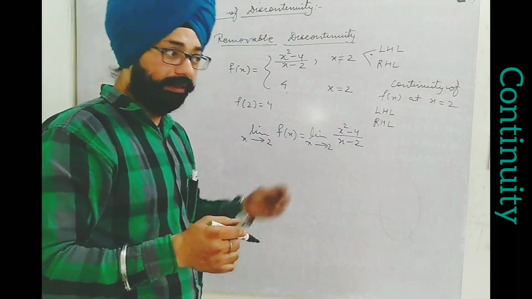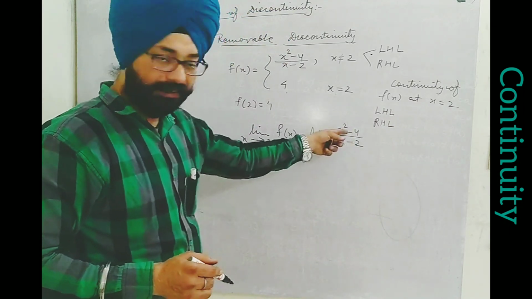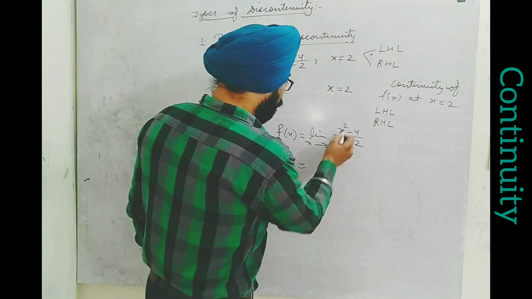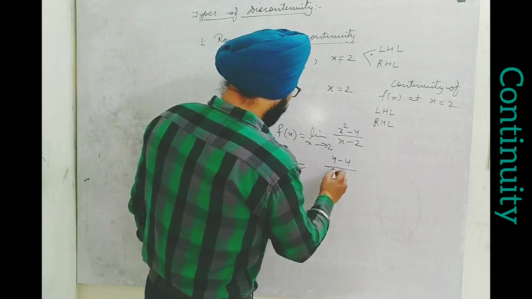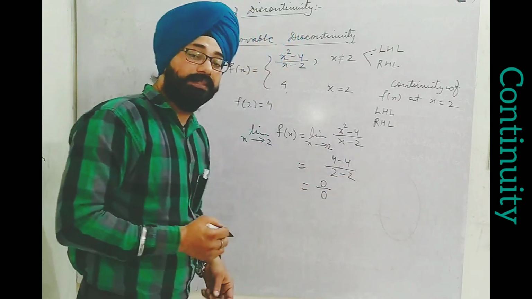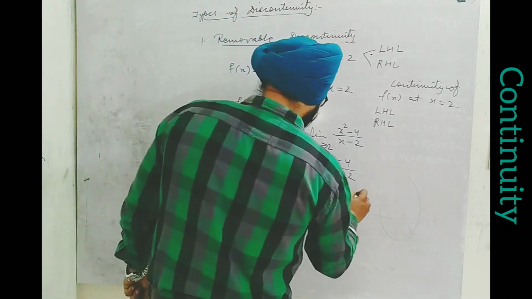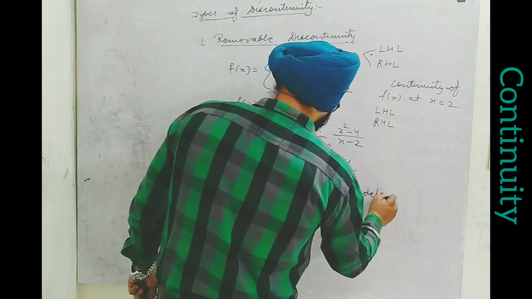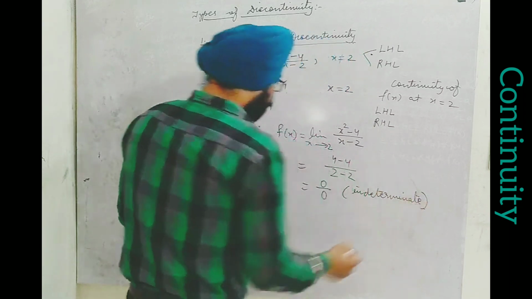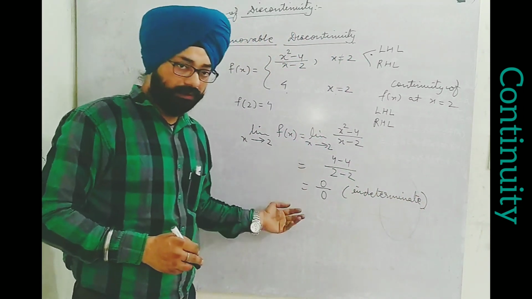Whether you take LHS or RHS, substituting x by 2, I find this becomes 2 square, 4 minus 4, upon 2 minus 2, which comes to 0 upon 0, the indeterminate form. Again, we have earlier seen this in limits. But in this condition, we will not take a pause here. That 0 upon 0 is not a conclusion.